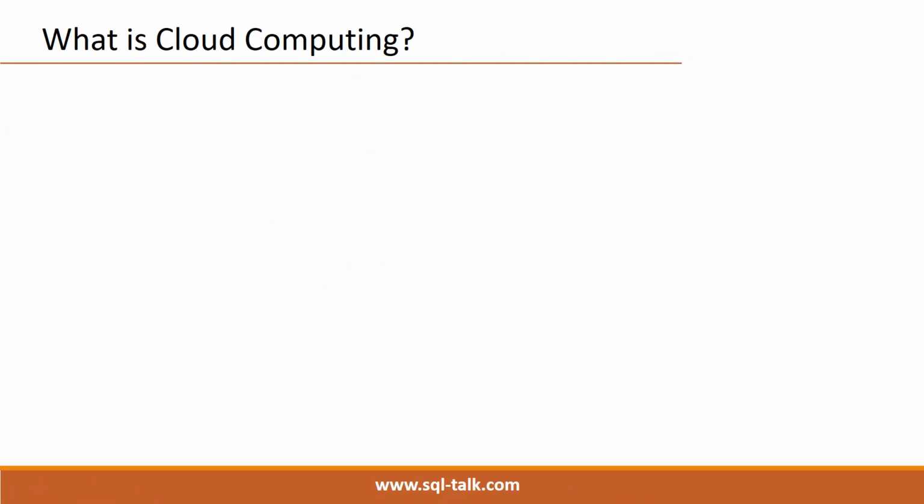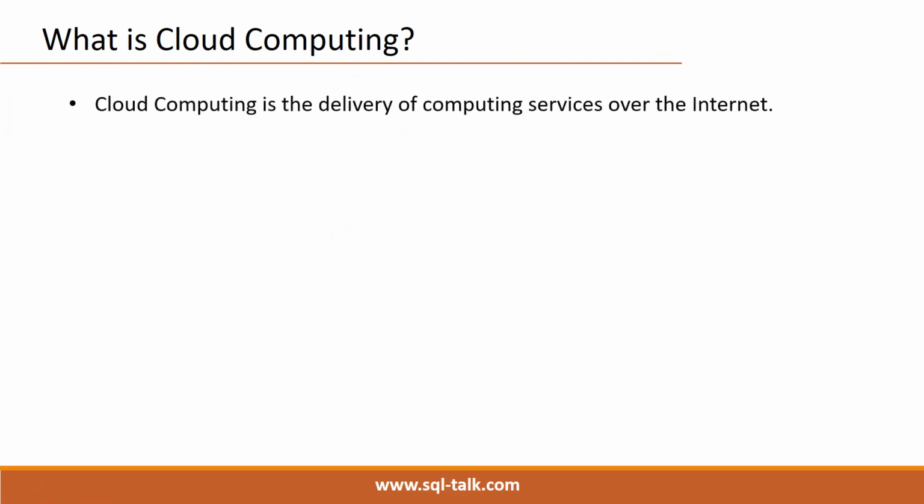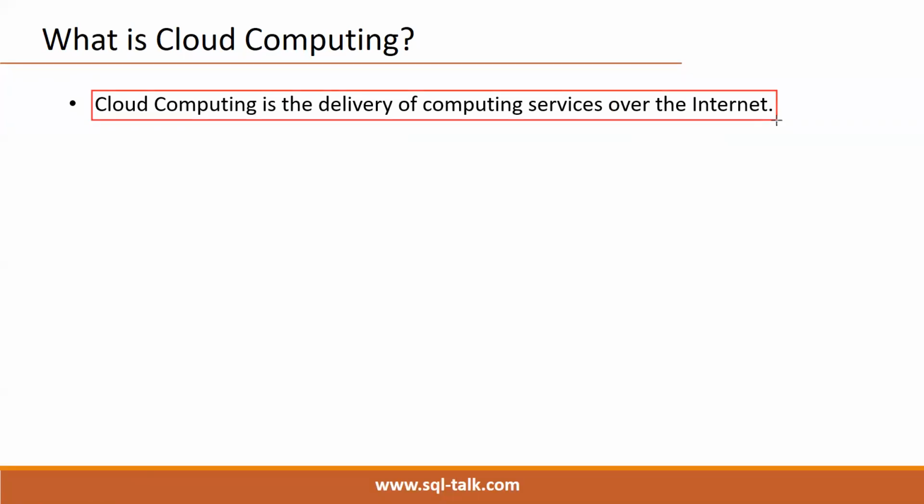So many definitions are there. Official definition we'll see, but first a brief, simple definition. Cloud computing is the delivery of computing services over the internet. Very simple definition. We are just delivering the computing services.